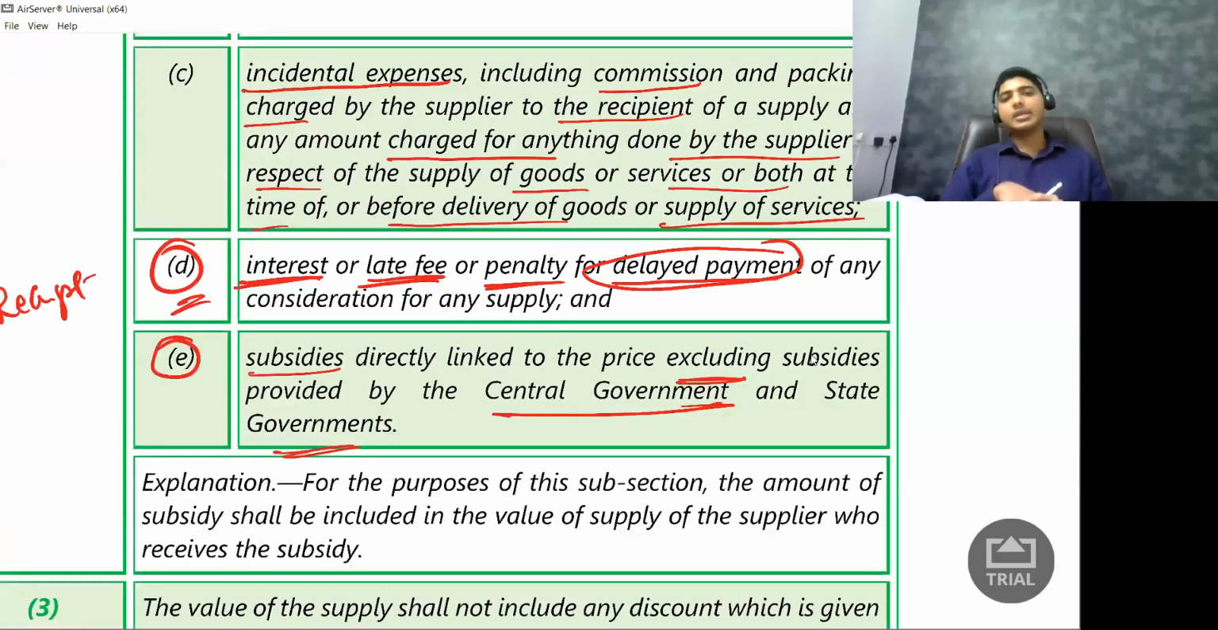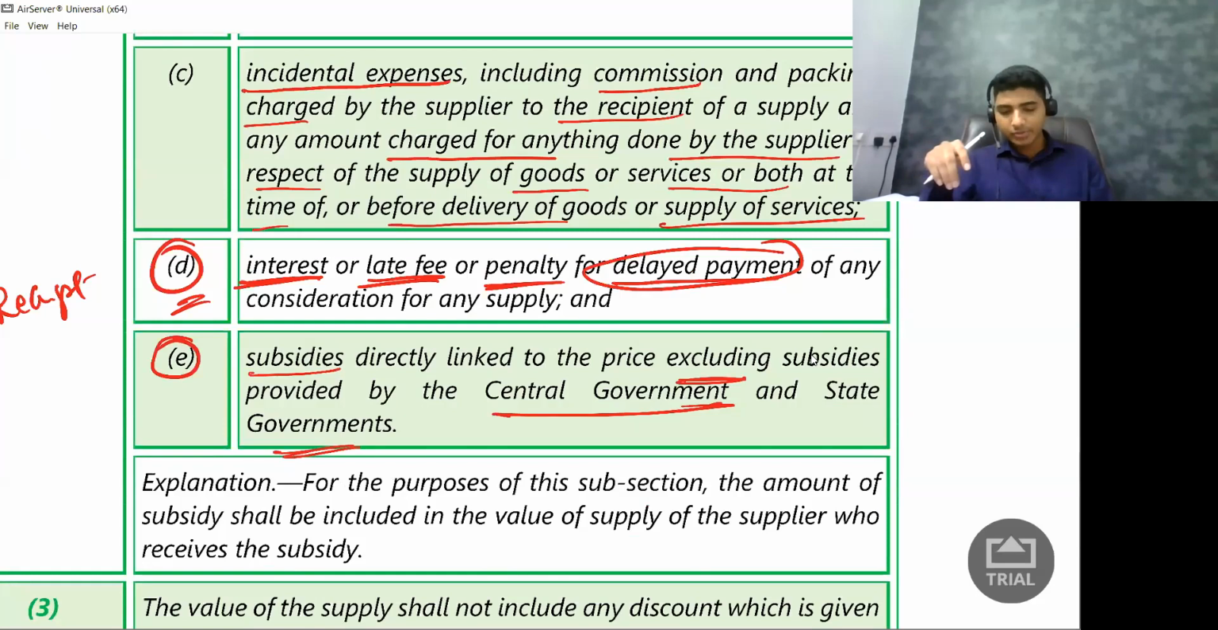Next, E stands for subsidies excluding government subsidies. Sorry, subsidies excluding government subsidies, not subsidiaries. For the purpose of this subsection, the amount of subsidy shall be included in the value of supply of the supplier who receives the subsidy. That is, if I am receiving the subsidy, it will be included in my value of supply. Okay, so this is what section 15 subsection 2 is.